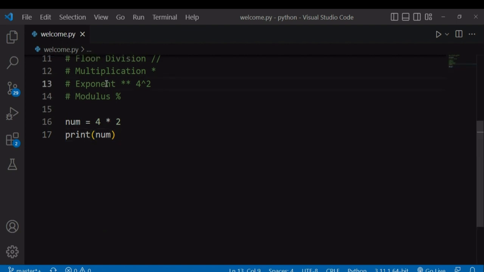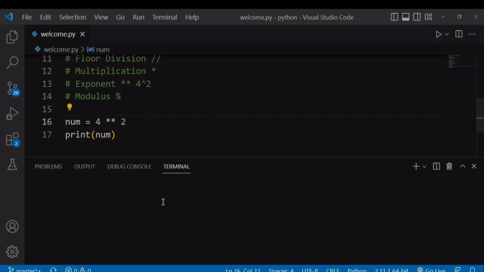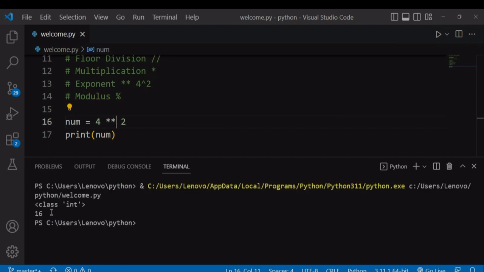We also have exponent, and we use exponent when you want to raise a power to a number, and we do that by using two asterisks. This is like saying 4 raised to the power of 2. Let's run our file. 4 raised to the power of 2 is 16. Hopefully we get 16, and we have it right there.